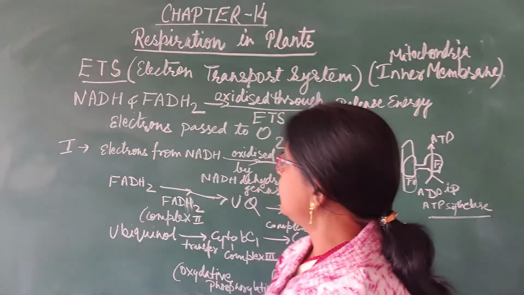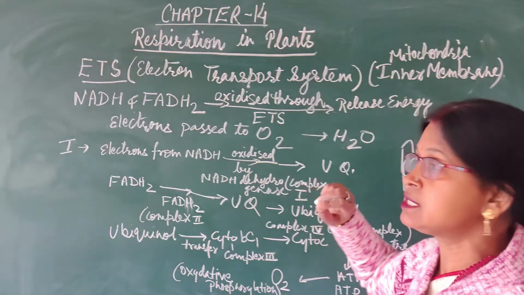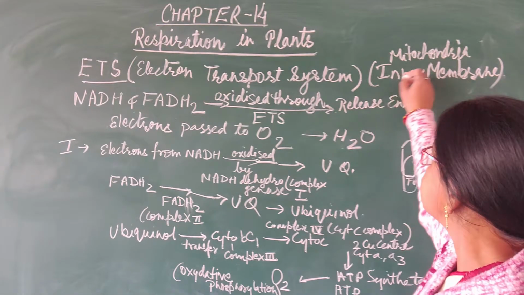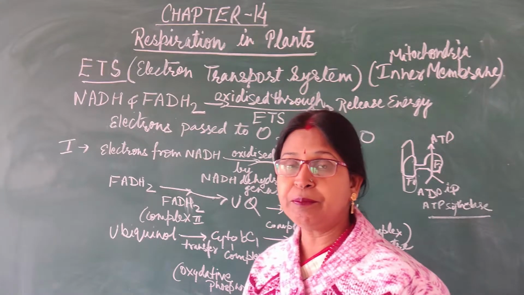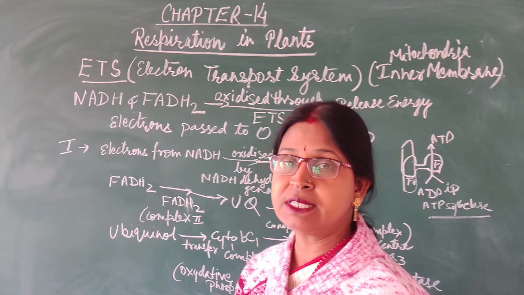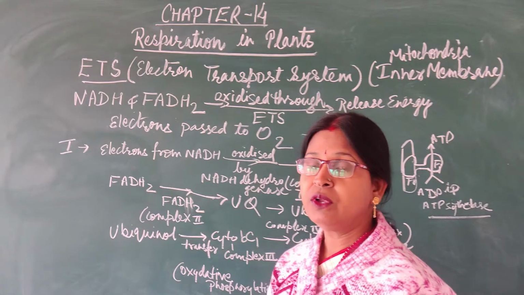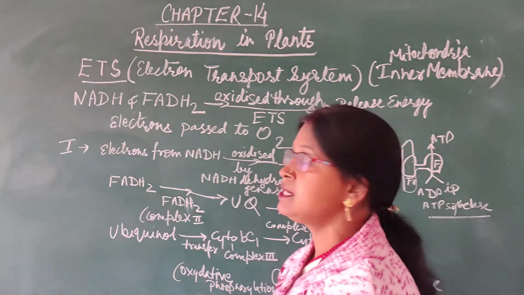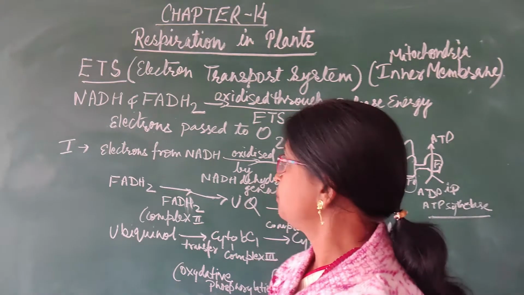For that they will enter the electron transport system, whose site is the mitochondrial inner membrane. This inner membrane contains a group of enzymes that will help in the production of ATP, the release of ATP from NADH and FADH2.